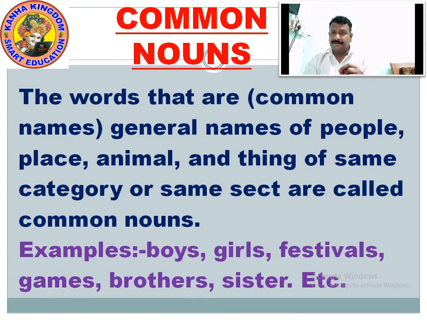One single is a person. When we talk about people, it is of the same sect, the same category. When there are more than 3-4 people, when there are 3-4 persons, it becomes people.